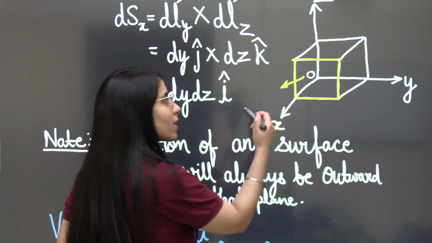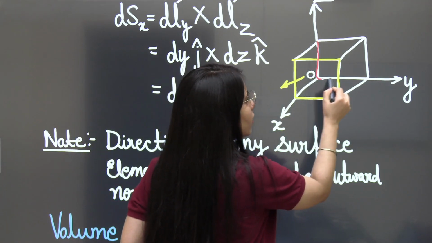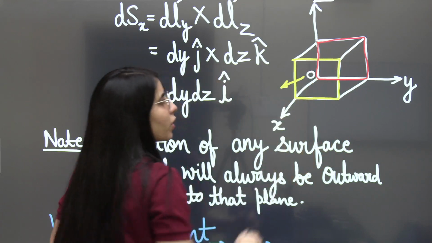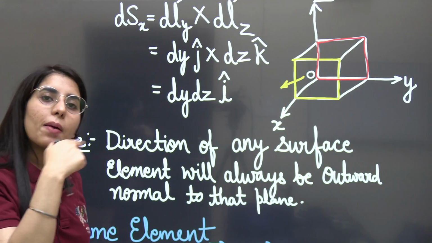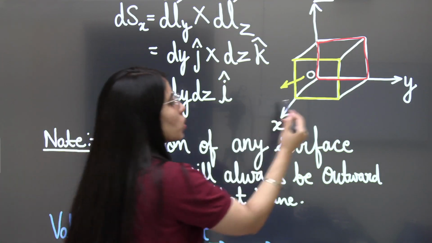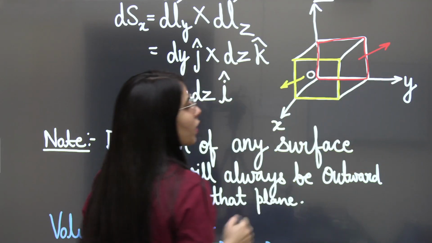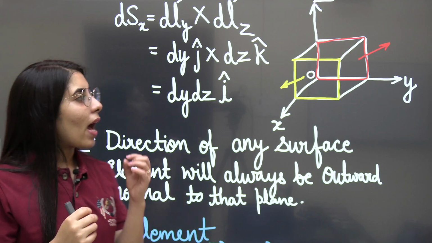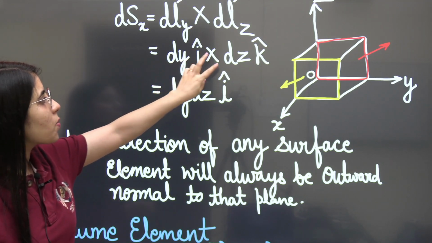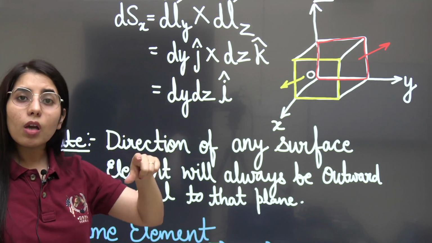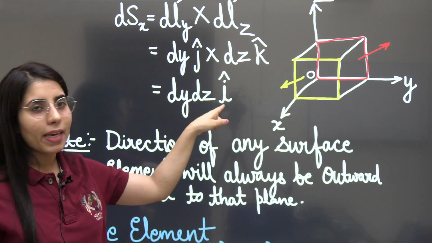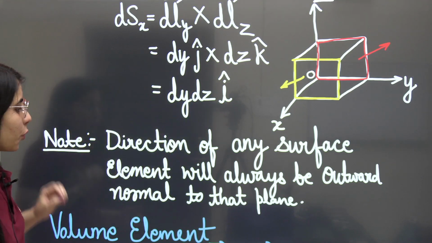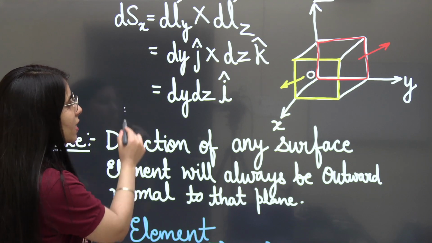But for the back side, parallel to this one on the other side, the direction will be opposite, outward normal, which means it should be towards negative x. Clear? And for that I have to change the order. I will be taking the rest two components but in the opposite manner, because that will give us minus i cap here. Clear?